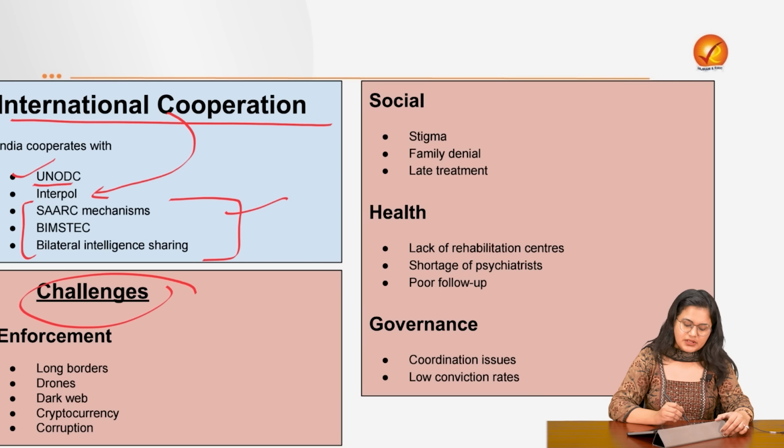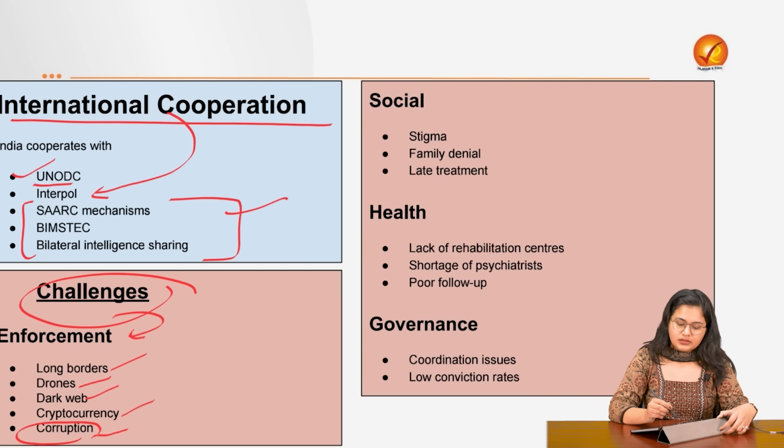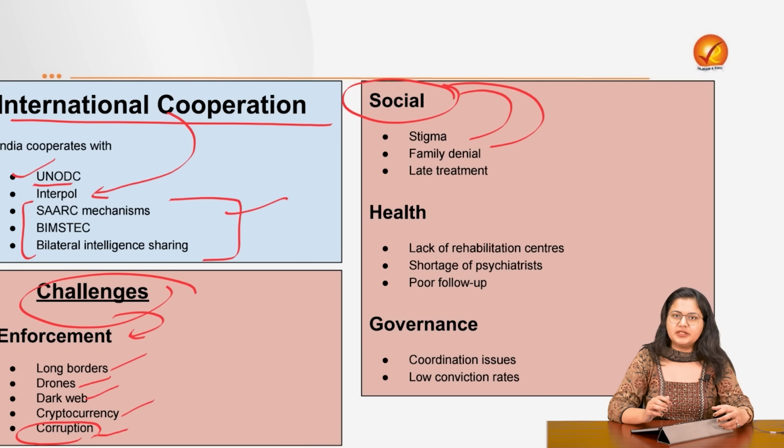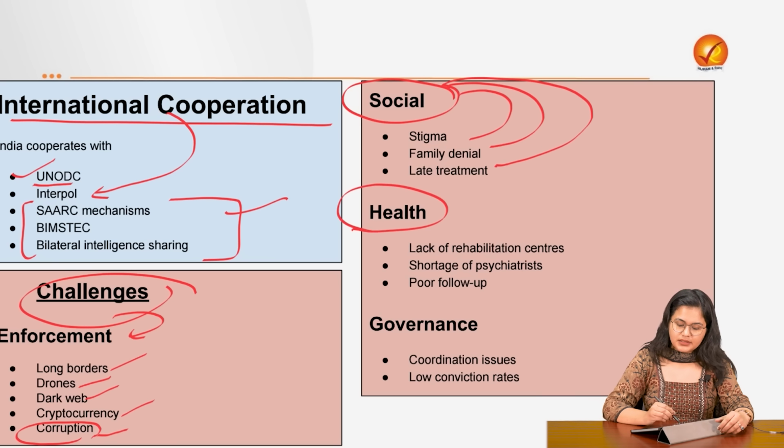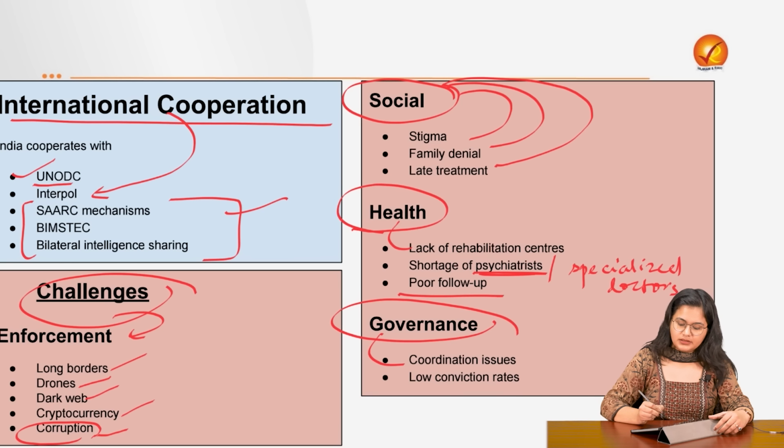What are the challenges? First is the enforcement because of our long borders, because of incorporation of new technologies like drones, dark web, crypto, and the corruption which is funding all of this. Then there are also social issues like stigma, family denial or lack of acceptance after rehabilitation into the society, and late treatment issues. Then the health issues, lack of rehab centers, lack of psychiatrists or the specialized doctors in this regard, and poor follow-up. Then the governance issues, they remain. For example, the coordination issues and the low conviction rates.